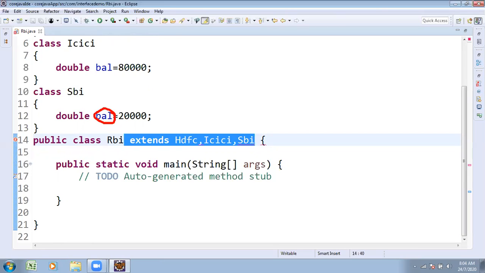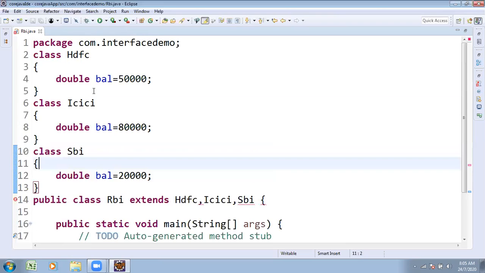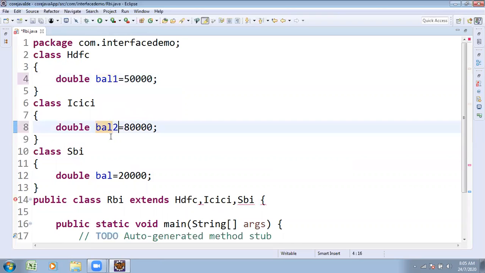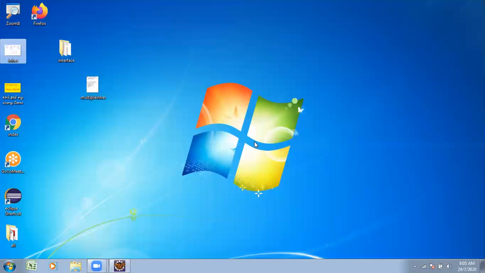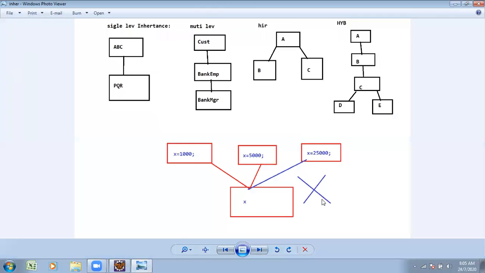That's why it raises ambiguity, confusion in programming. Sir, instead of that, I take balance1, balance2, balance3. Even then there is a possibility of ambiguity. Due to that reason, Java does not support multiple inheritance.